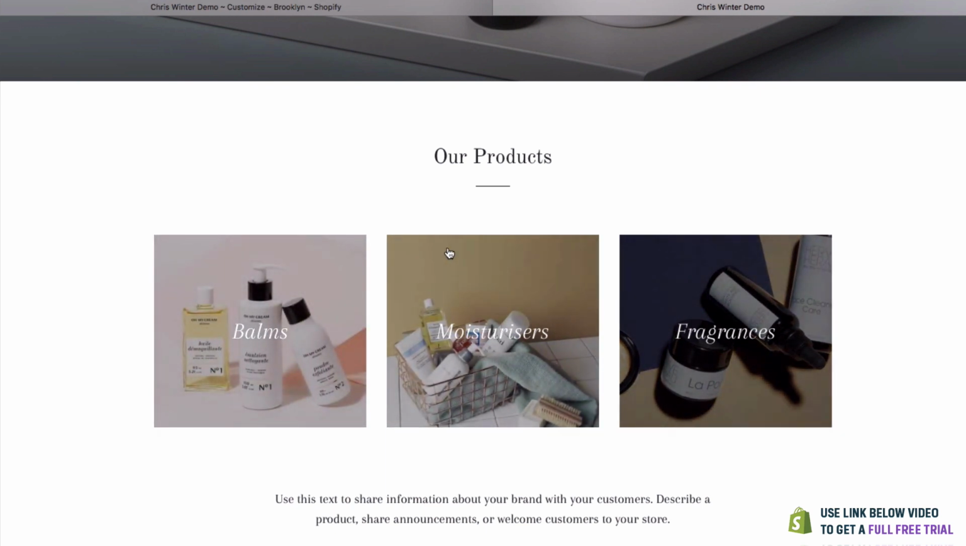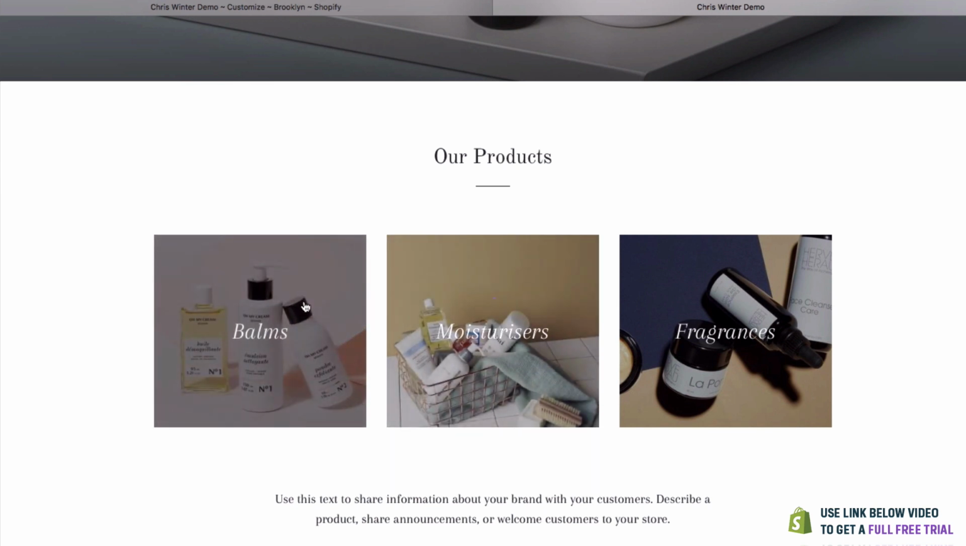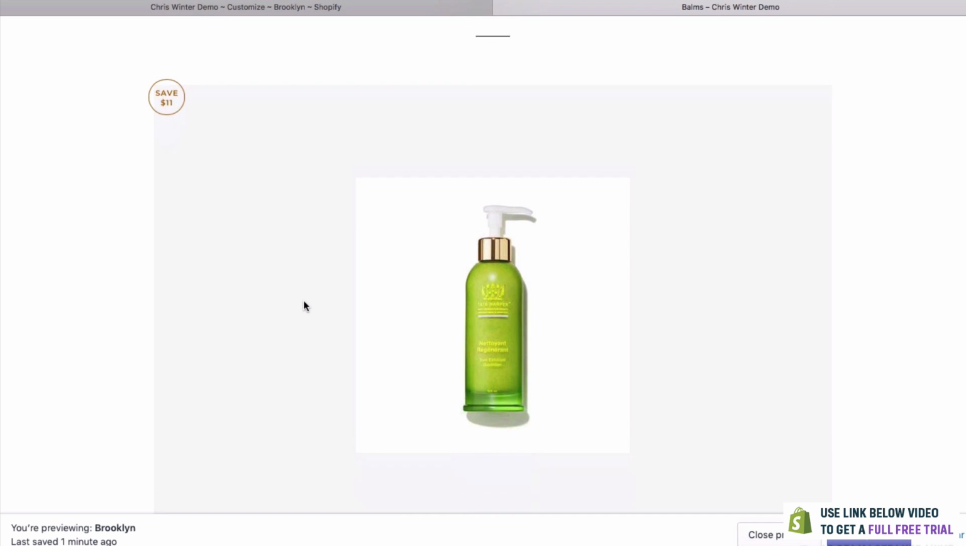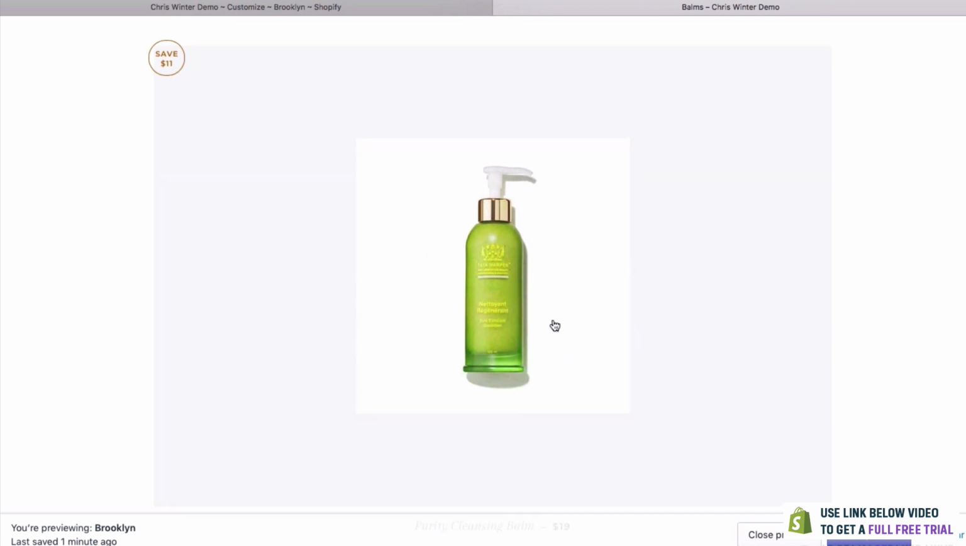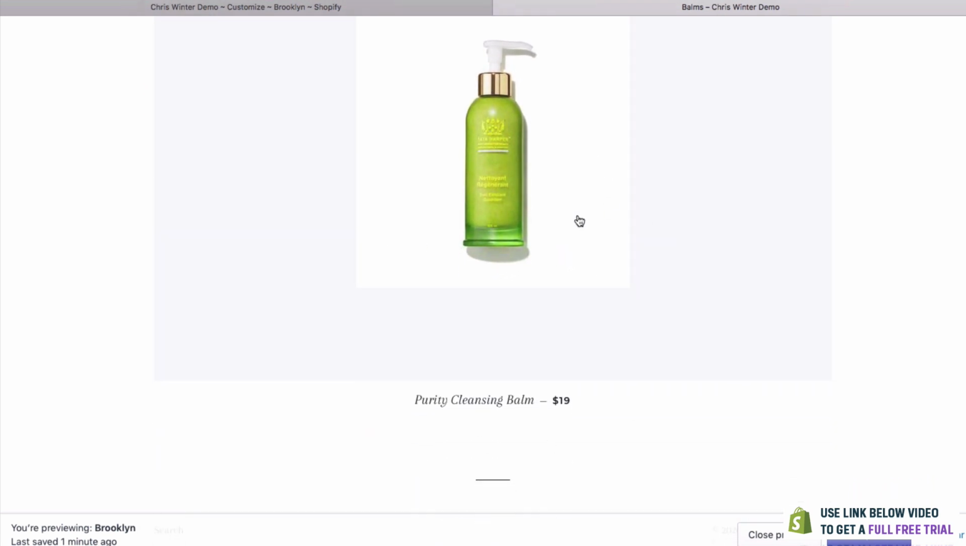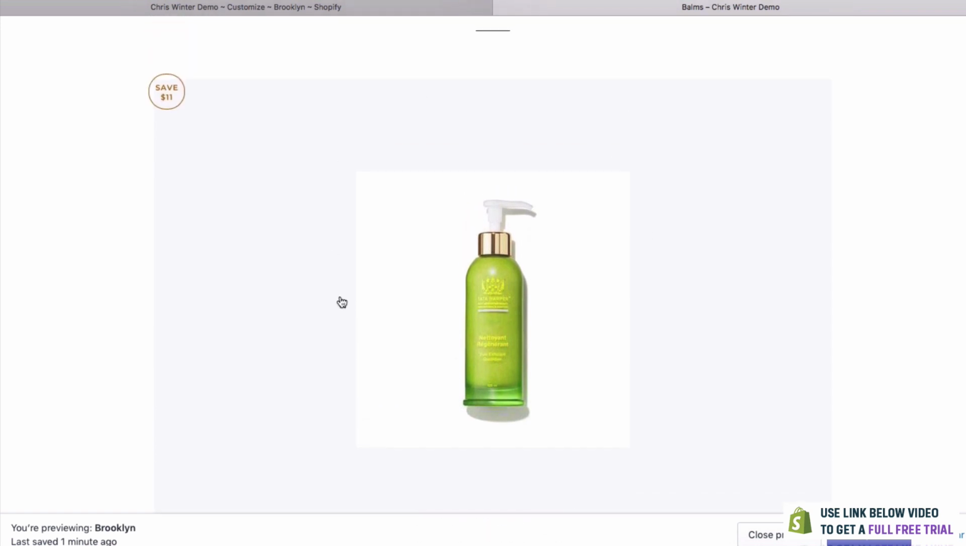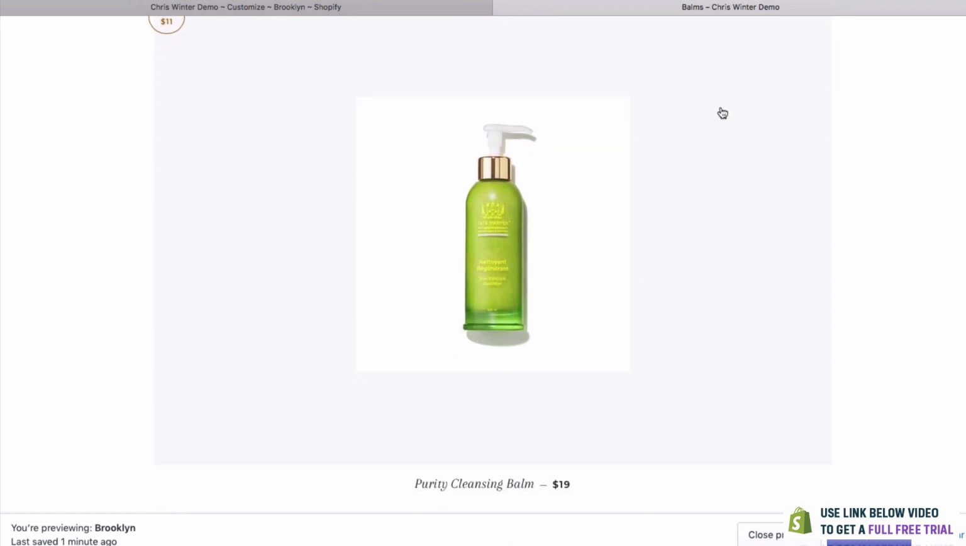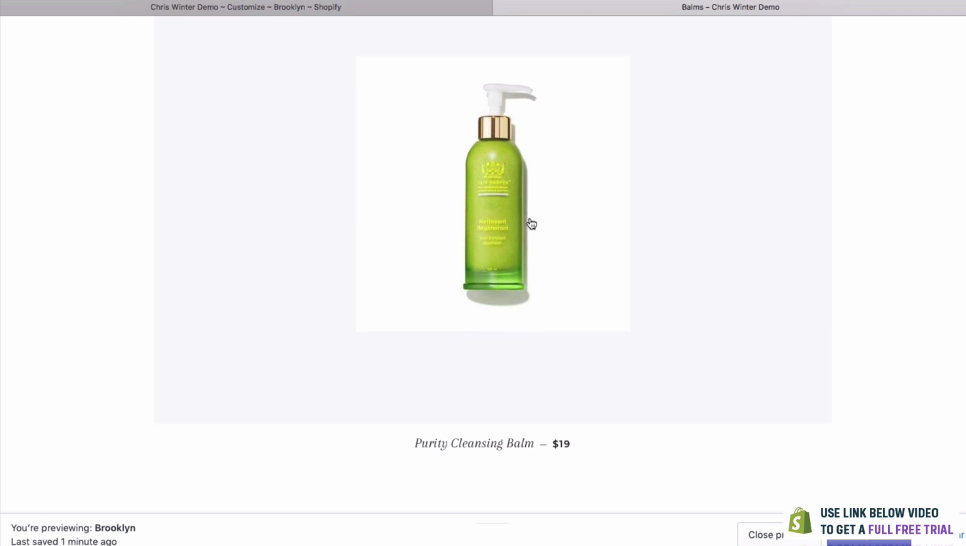Now we haven't seen yet what happens if we click on this. Let's take a look what it does. Click on balms. And you can see it's now come up with our balms. Now we've only got one here, so it's coming up in quite a large kind of grid. Normally it would come up in maybe all of your products, but we've only got the one.